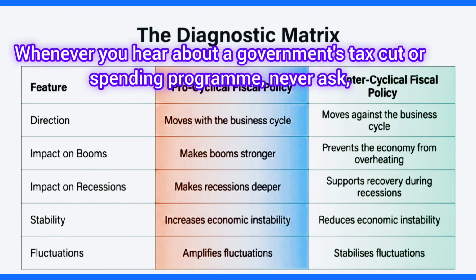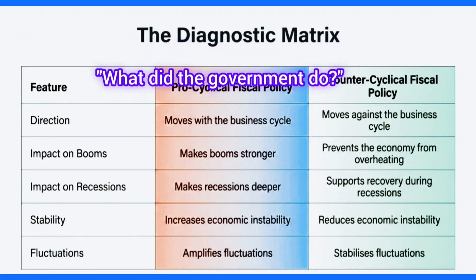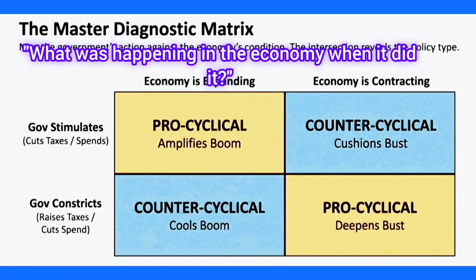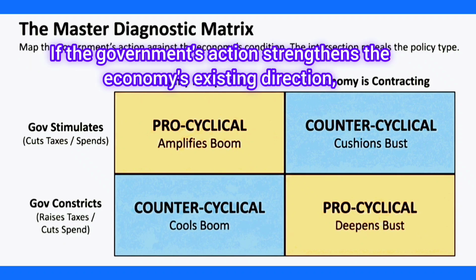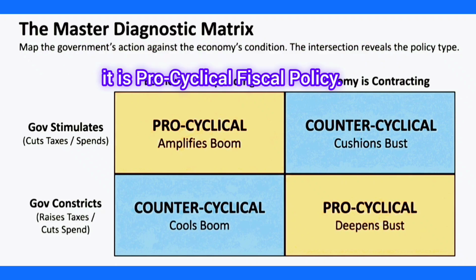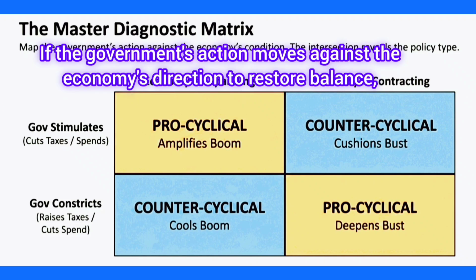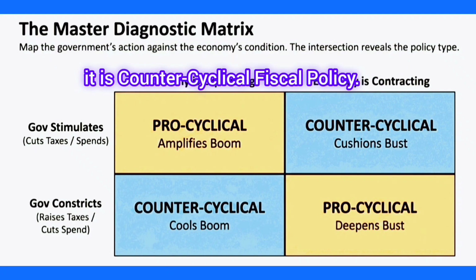Whenever you hear about a government's tax cut or spending program, never ask, "What did the government do?" Instead ask, "What was happening in the economy when it did it?" If the government's action strengthens the economy's existing direction, it is pro-cyclical fiscal policy. If the government's action moves against the economy's direction to restore balance, it is counter-cyclical fiscal policy.